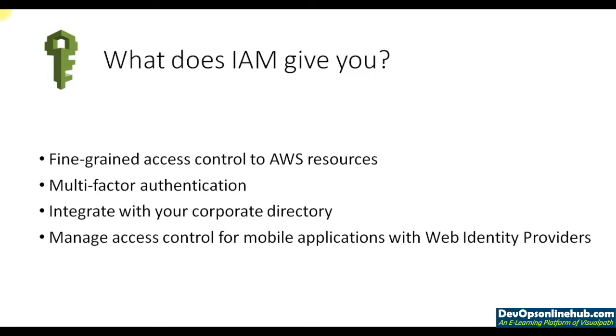So we can use this service to integrate with the corporate directory, and manage access for mobile applications with the help of web identity providers. We may use Gmail, Facebook or LinkedIn login for web-based or mobile applications that we develop on AWS with the help of the IAM service.